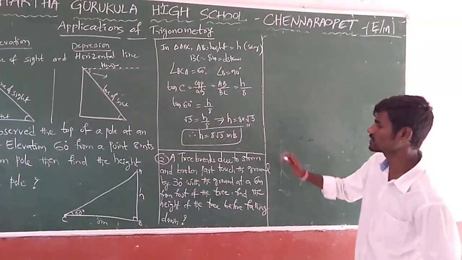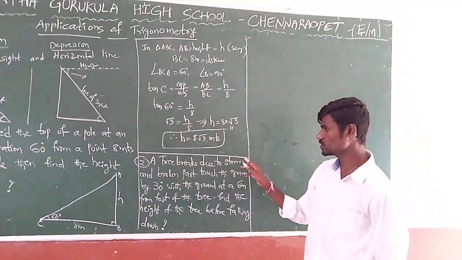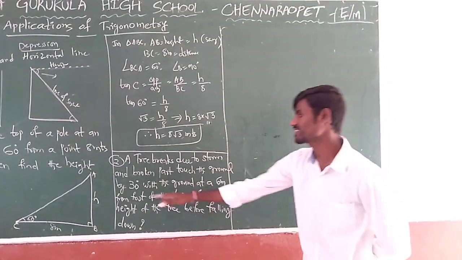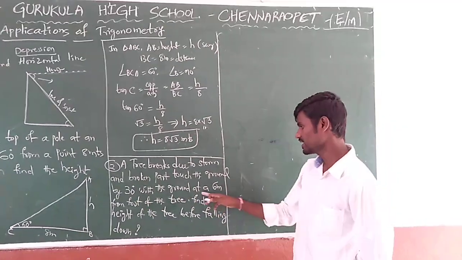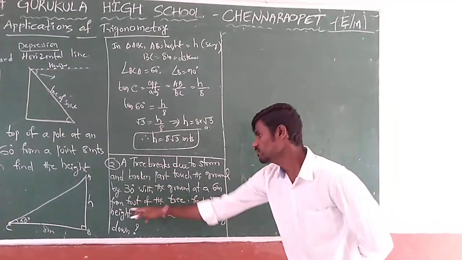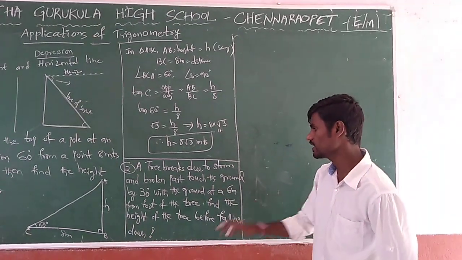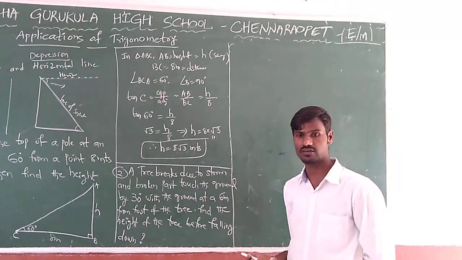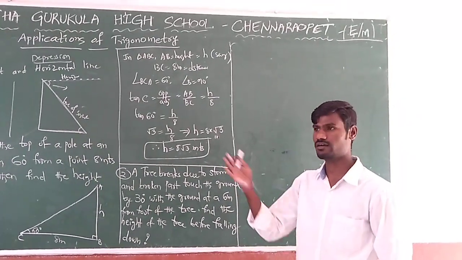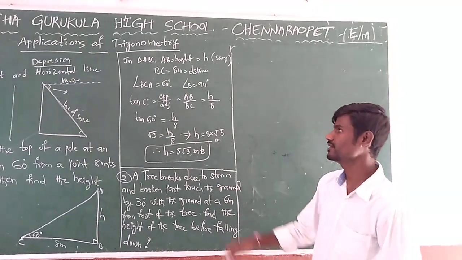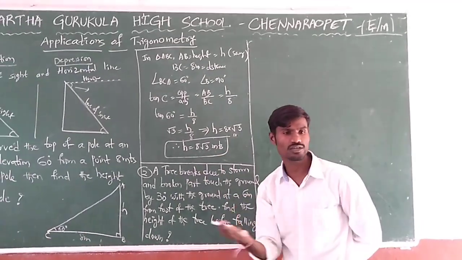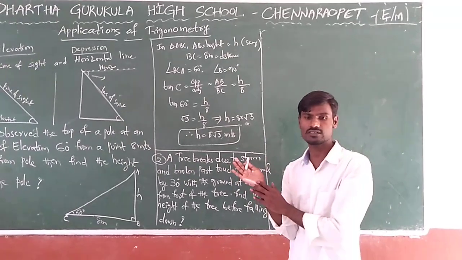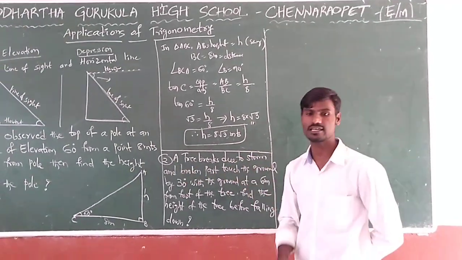A tree breaks due to a storm and the broken part touches the ground at 30 degrees with the ground. It is 6 meters from the foot of the tree. Then find the height of the tree before falling down. So in daily life we have seen so many things in the environment. A tree has broken due to the storm. Because of the heavy storm it has broken, and if it has broken it will touch the ground. So based upon that they have given this.